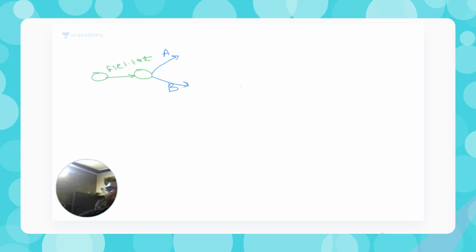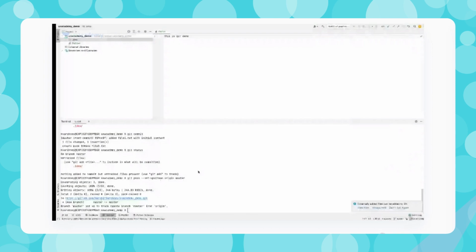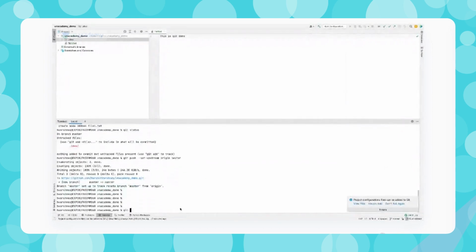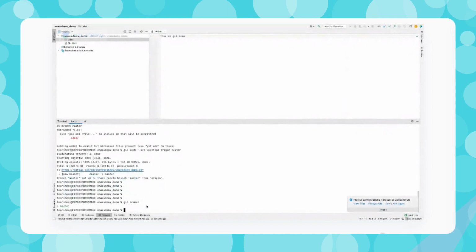Let's share the screen. Coming on to IntelliJ, we can see we are on the master branch. Now let's say I want to go on branch A, or maybe I can say A branch.